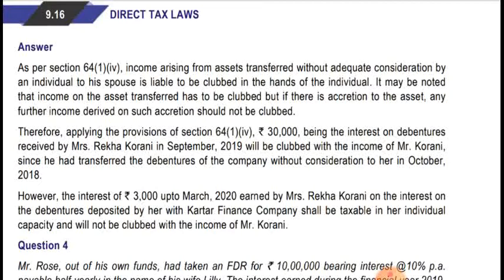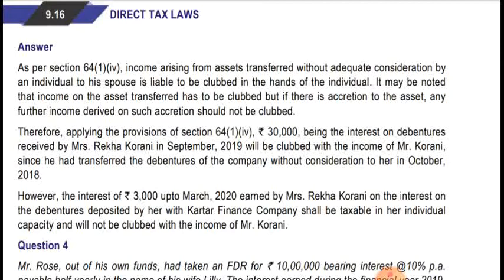Therefore, applying the provision of section 64(1)(iv), rupees 30,000 being the interest on debentures received by Mrs. Kurani in September 2019 will be clubbed with the income of Mr. Kurani, since he has transferred the debentures of the company without consideration to her in October 2018.